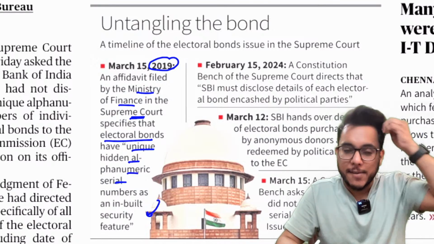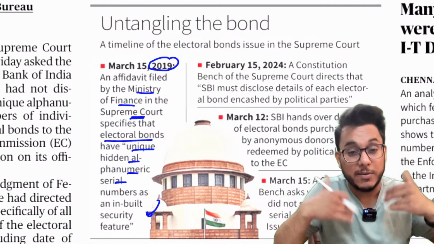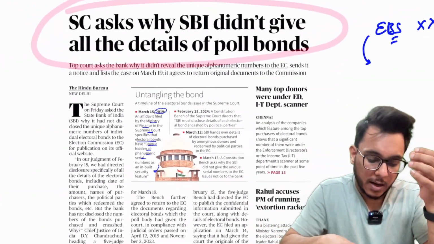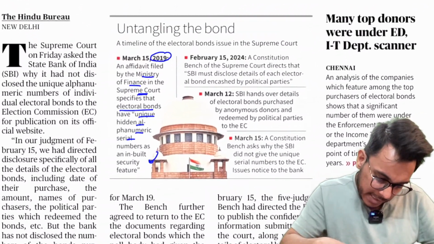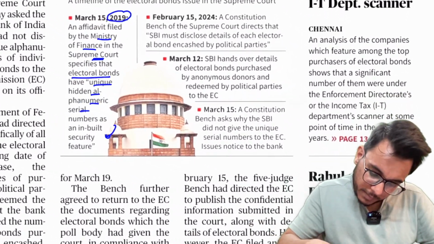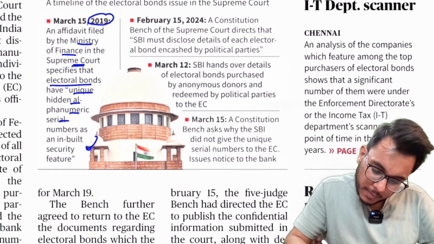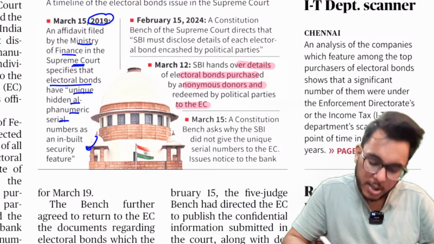Fine, every electoral bond will have a unique alphanumeric serial number, which is an important part of its security feature. Now actually what has happened, recently, State Bank of India gave the details of electoral bonds purchased by anonymous donors to the Election Commission.